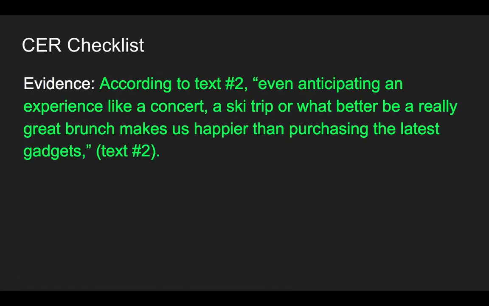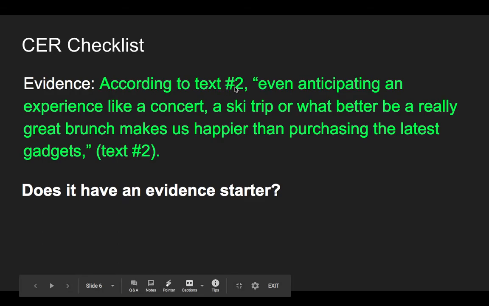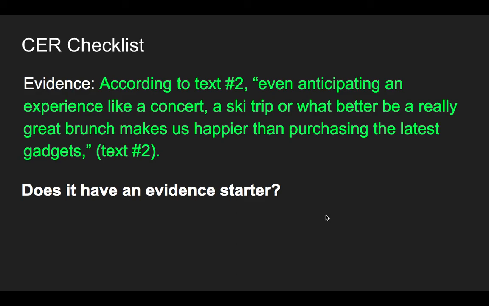So we have our checklist. Let's see if this is good evidence. Does it have an evidence starter? "According to text number 2" is our evidence starter. We're introducing that these are words from somebody else. Does it have quotation marks? I have put quotation marks around the words that I took from the text, saying these are not my words, somebody else said this. So yes.